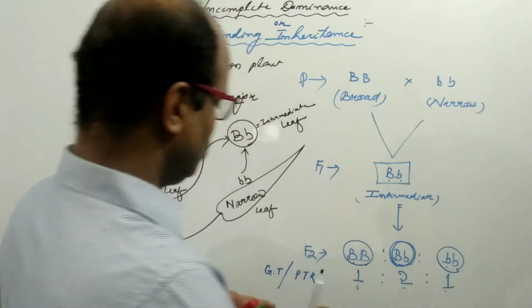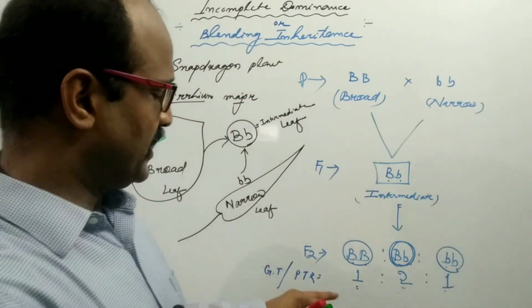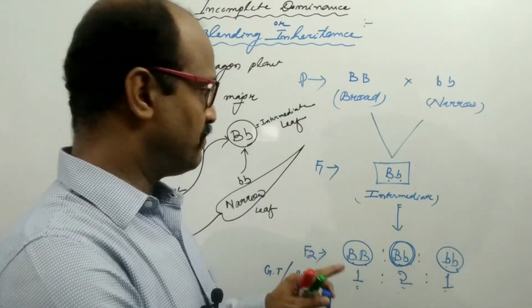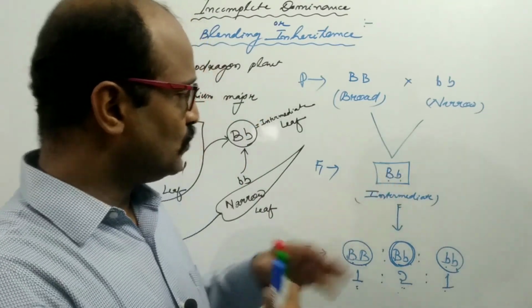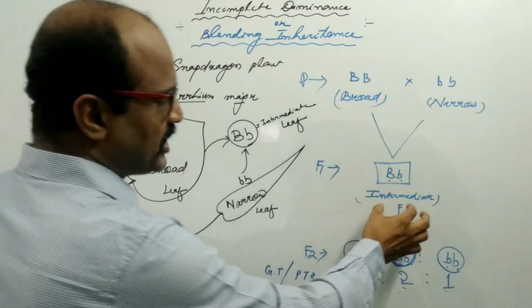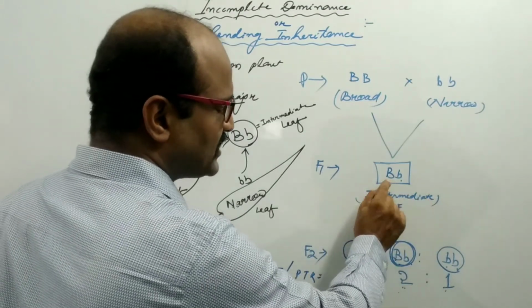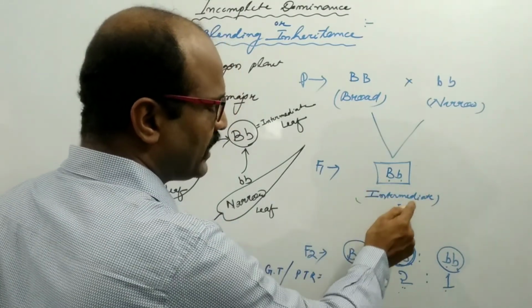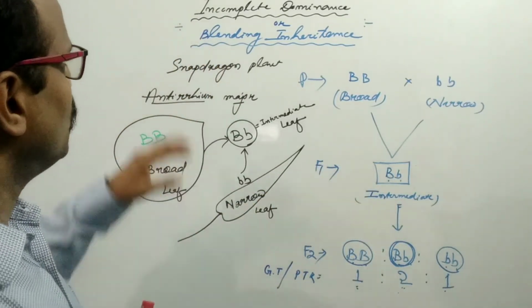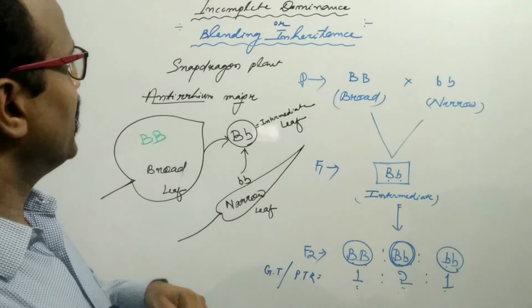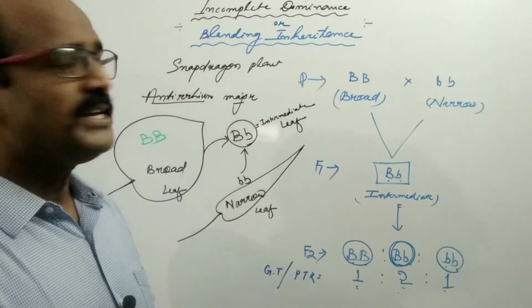So the genotypic and phenotypic ratios are the same in the snapdragon plant. The intermediate form is developed because of the partial expression of capital B and the partial expression of small b.